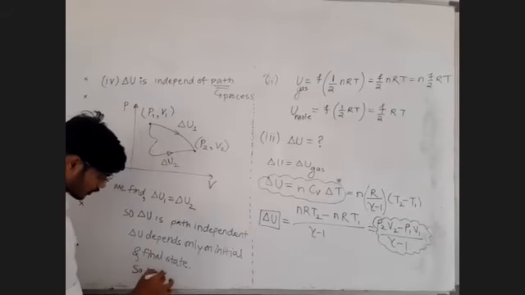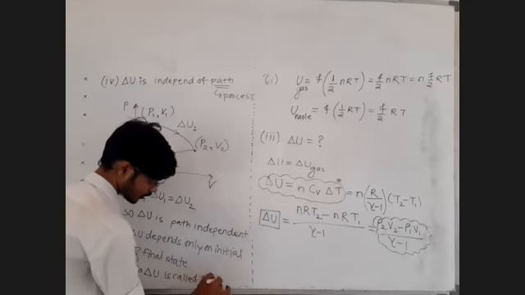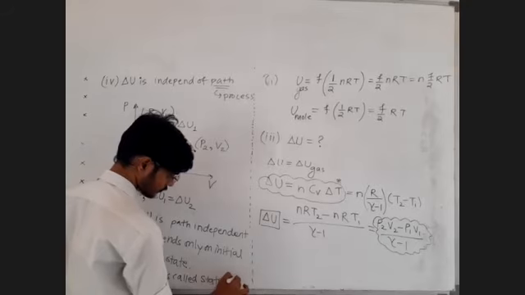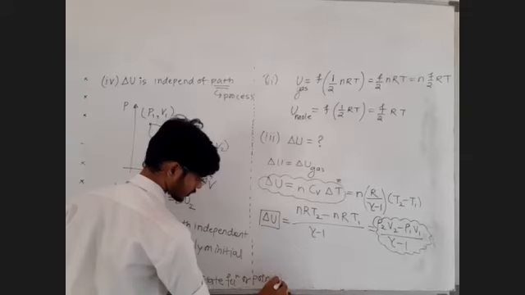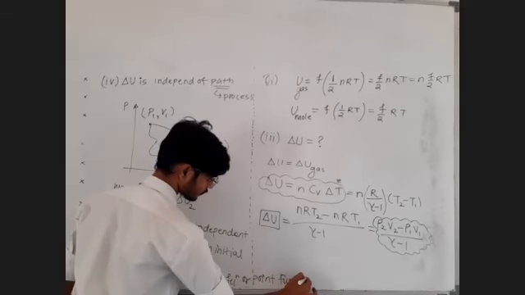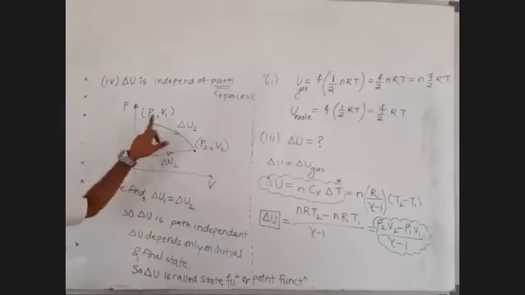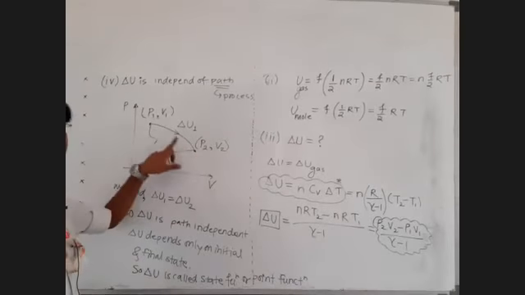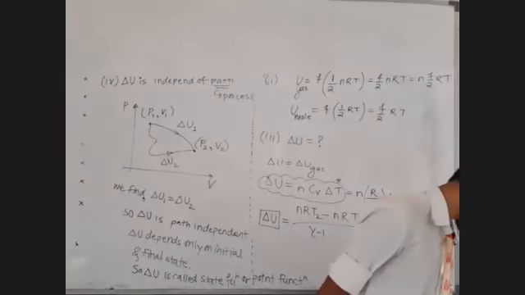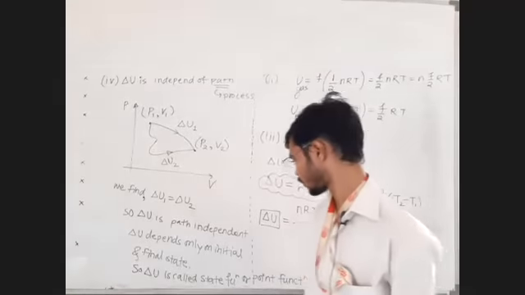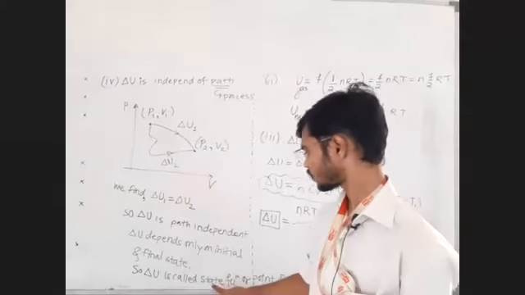So delta U, the change in internal energy, is called a state function and not a path function. It is also called a point function. Delta U depends on the initial state and final state, not on the path. We will call it a state function and not a path function.